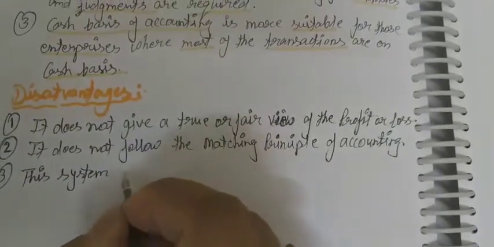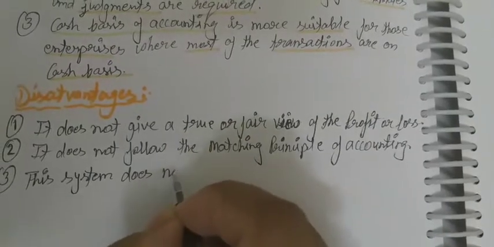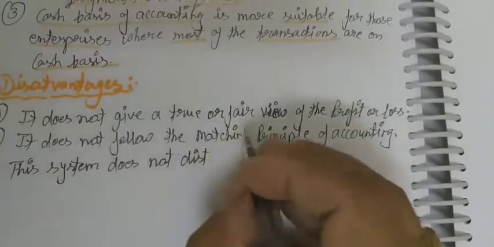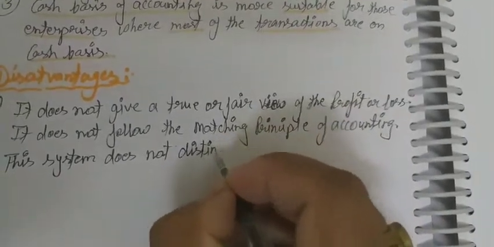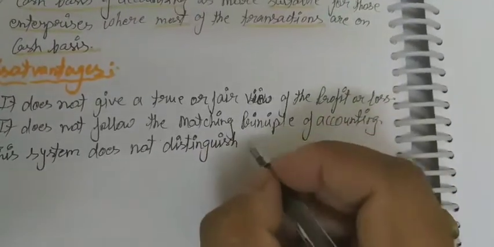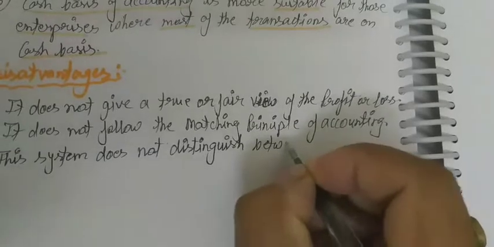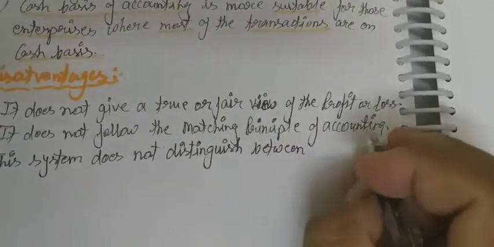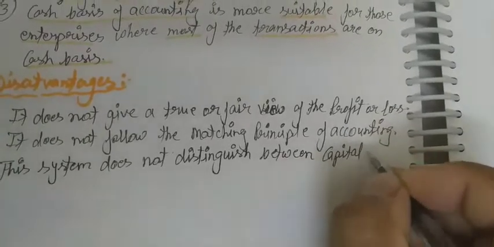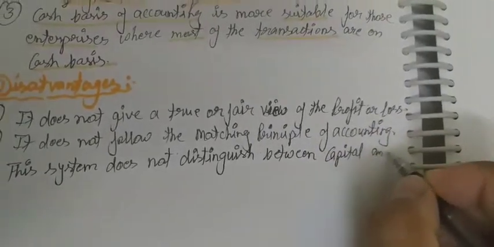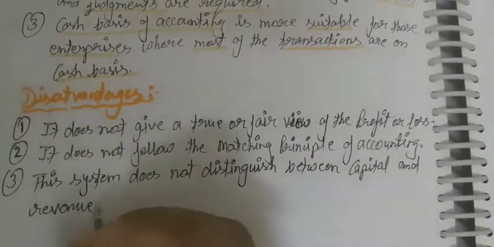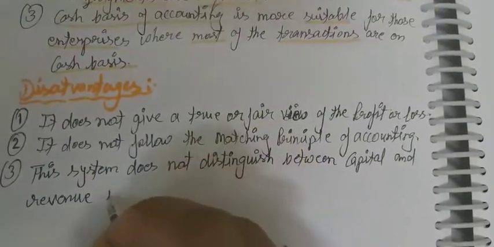This system does not distinguish between capital and revenue items.